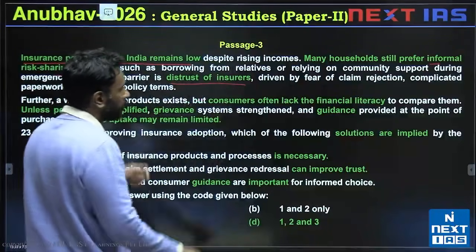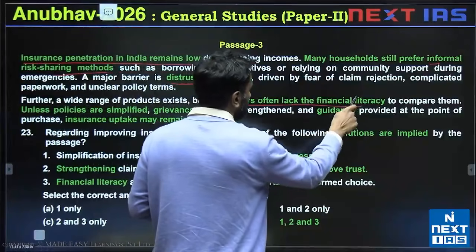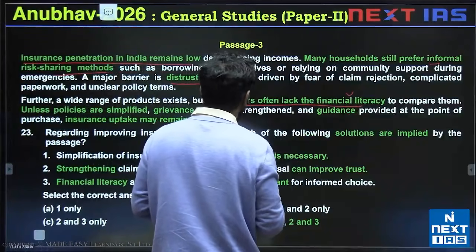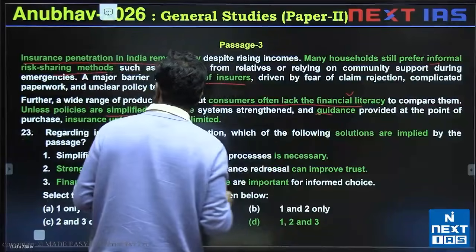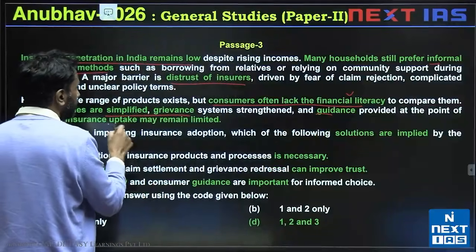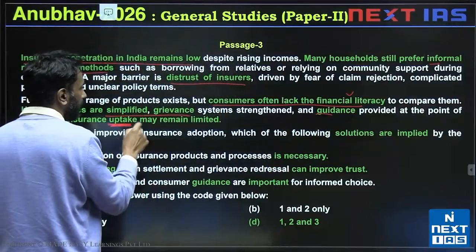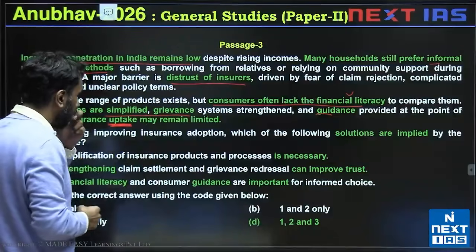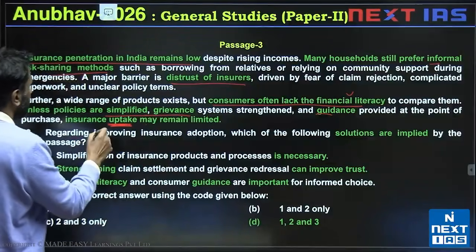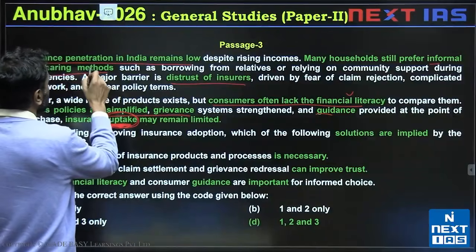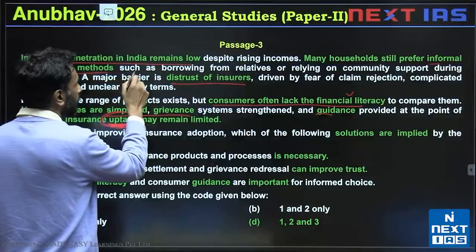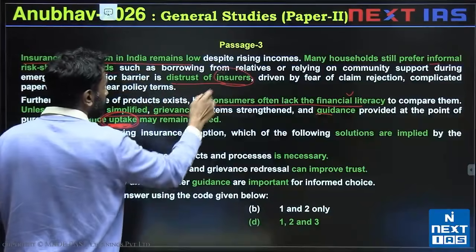That's why. Consumers often lack financial literacy. This is also an associated problem. So they need simplified systems and guidance. Otherwise, insurance will not be used by many. Uptake will remain limited. So I'm looking at a way in which I can increase uptake. I can increase people taking on insurance of some kind, right?